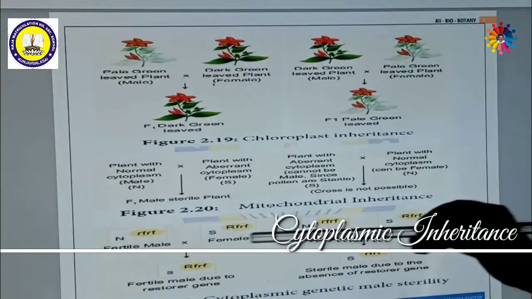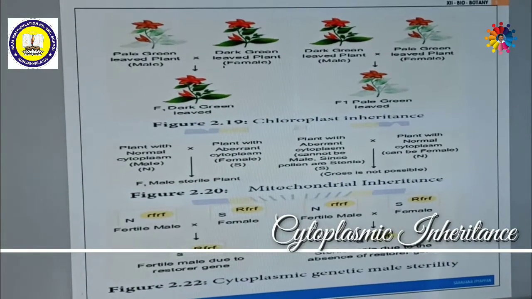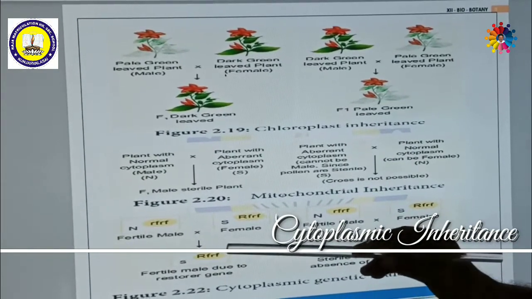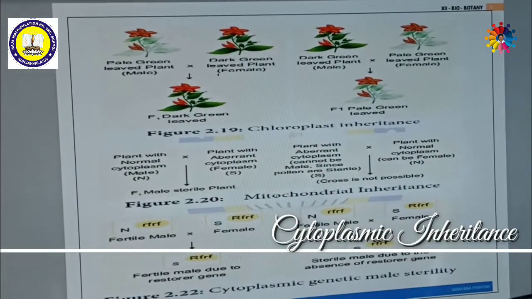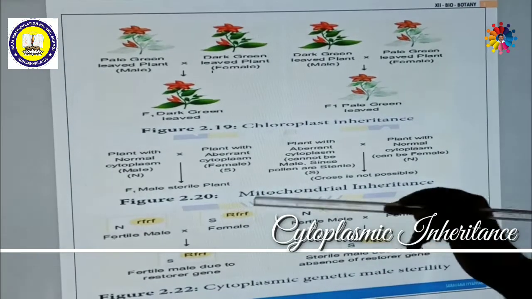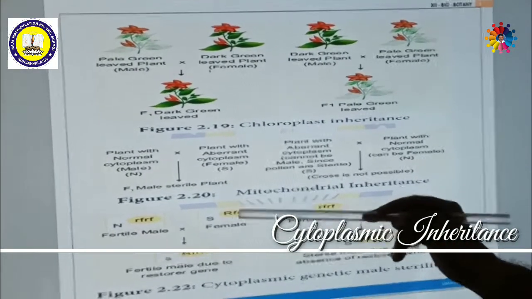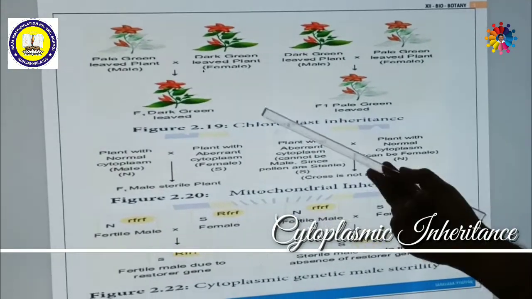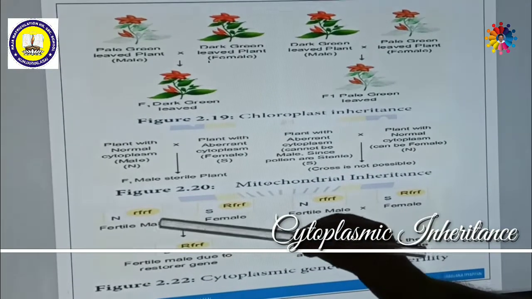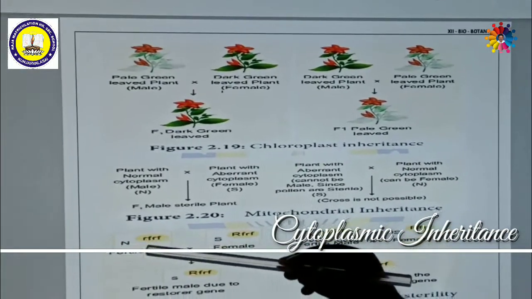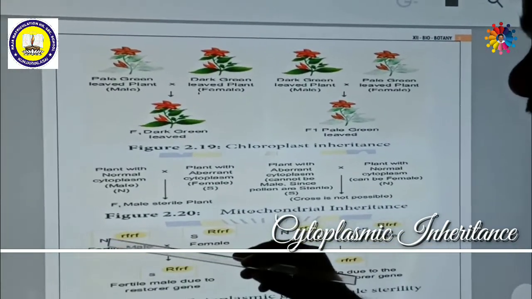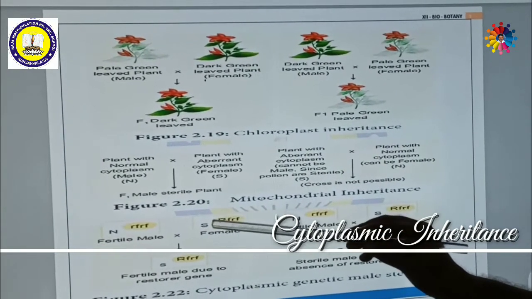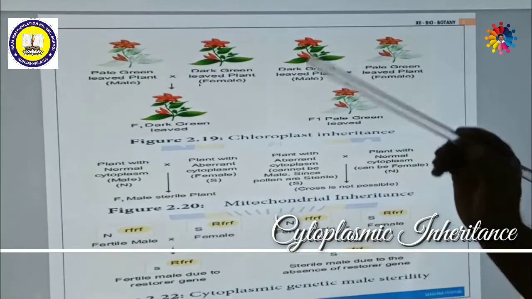For example, we can see this with a checkerboard or cross. See here, there are 2 different types of cytoplasm in a plant like sorghum. This is Sorghum vulgare, a pearl millet. In Tamil we call it cholam. It is not makka cholam, it is cholam, a small millet. So in this sorghum plant, there are 2 types of cytoplasm. One is normal fertile cytoplasm. Another is sterile cytoplasm.